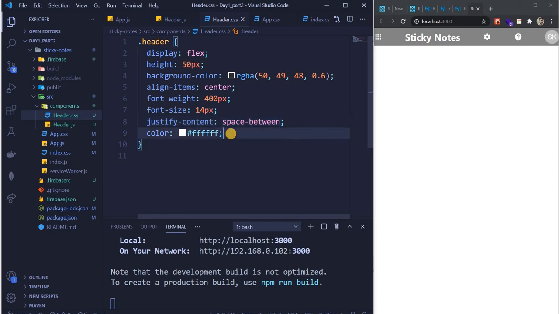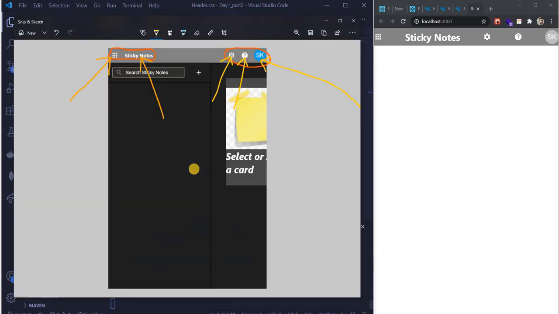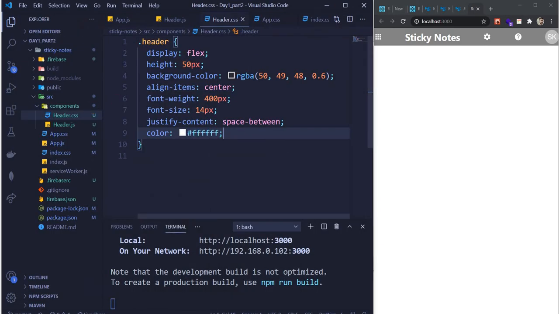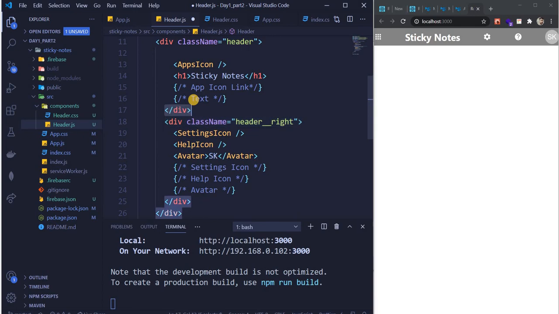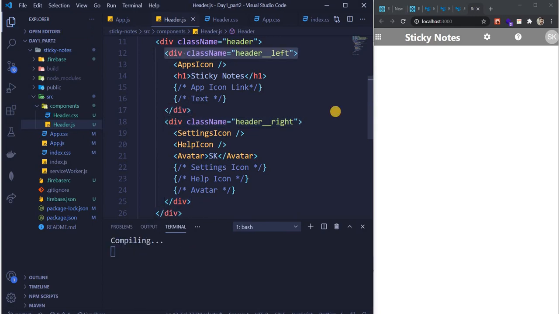And we have color as FFFFFF. But since we said earlier that this is a left element for me and this is a right element, let's wrap these two in a div, which we were doing. So let's control Z, control Z, control Z, control Z. Let's just save it.